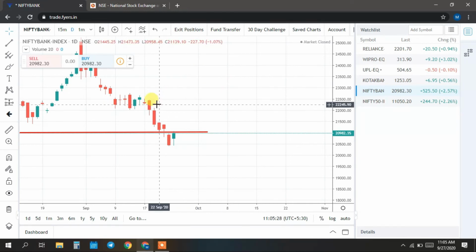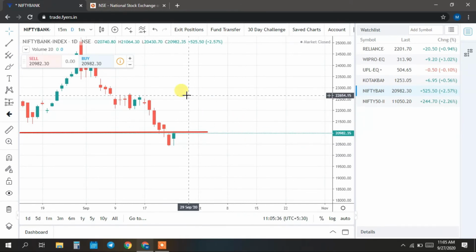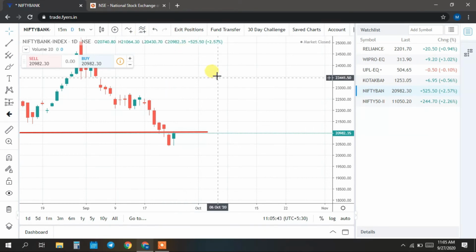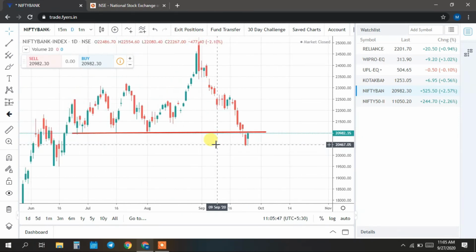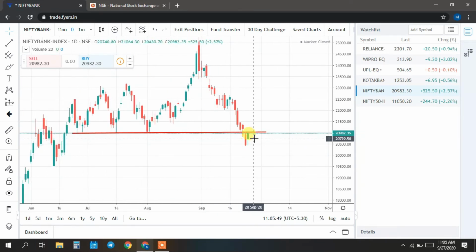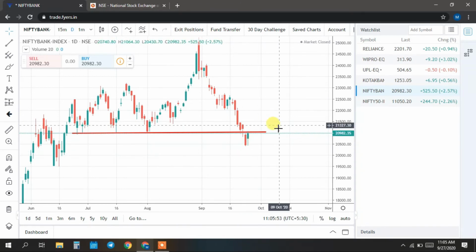But what happened was, the market has come from 22,450 to almost 20,982 now. So it has made a huge movement. What I am expecting in the market on Monday is that the market can be in a sideways range and may not have too much movement. It can just sustain here for 2 to 3 days, and then we can see a big downside movement. That is what I'm expecting.